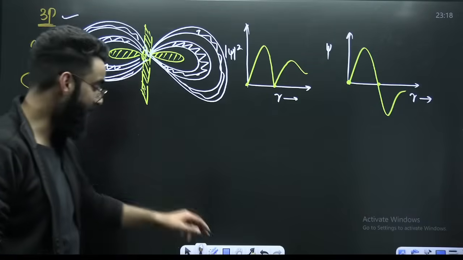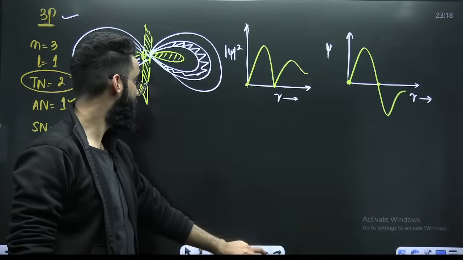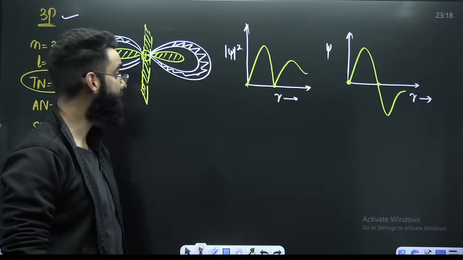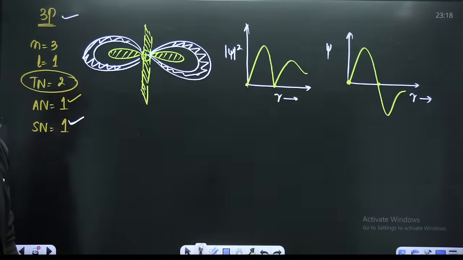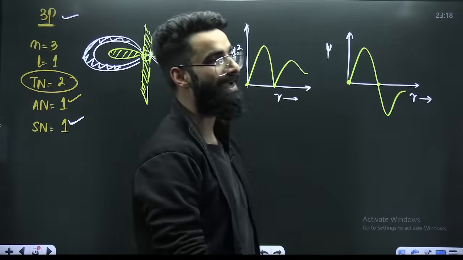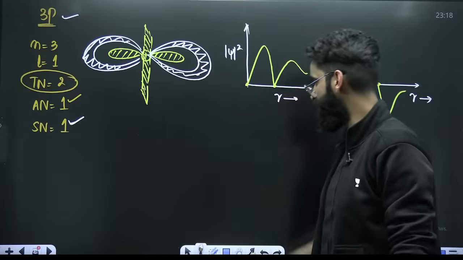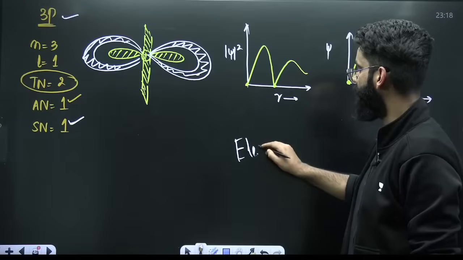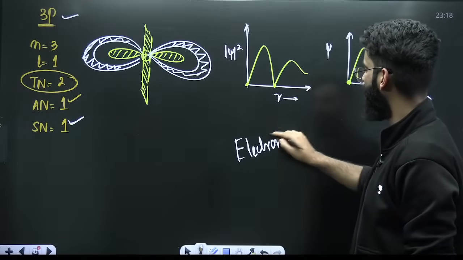I hope you can make all these now. I hope everything is super clear till here. Guys, one topic which I am leaving as such, which I want you to do on your own, is electronic configuration.